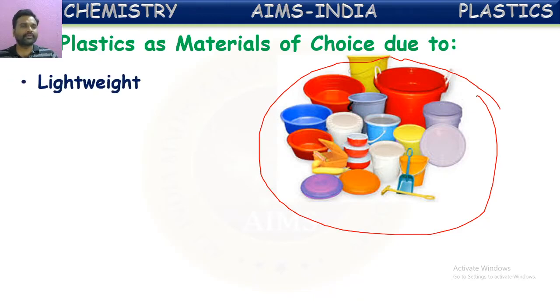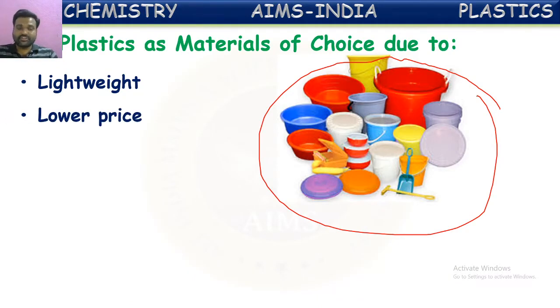You can see lightweight. Yes, it is lighter than natural materials. Suppose a bucket which we use at home is made of iron or steel or some other alloyed material, as in olden days. If you carry that, it will have certain weight, it will be heavy. But nowadays we replace these metallic buckets with plastic buckets, because a plastic bucket is light in weight. It can be carried very easily.